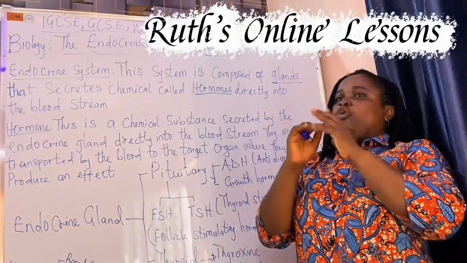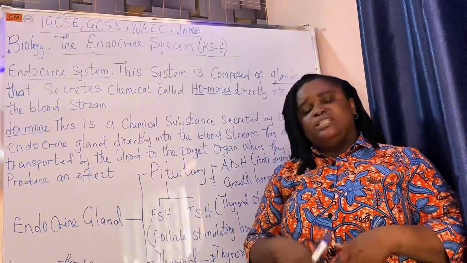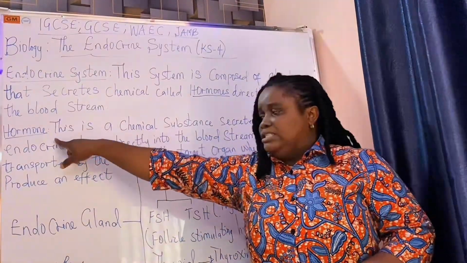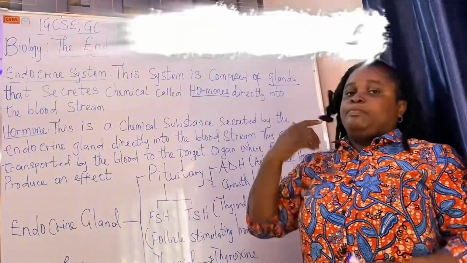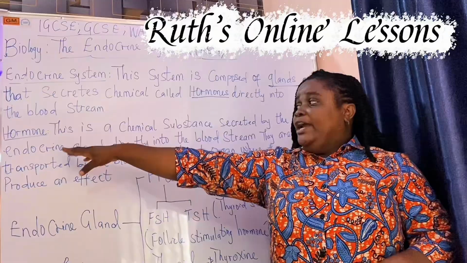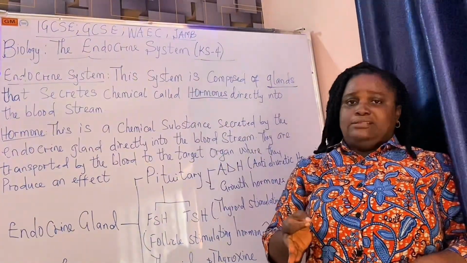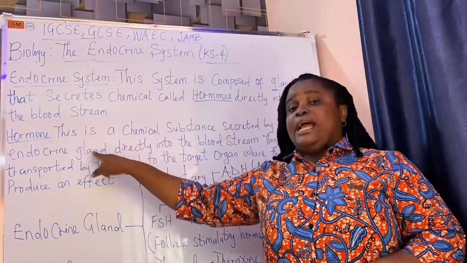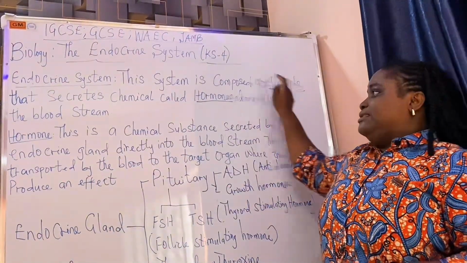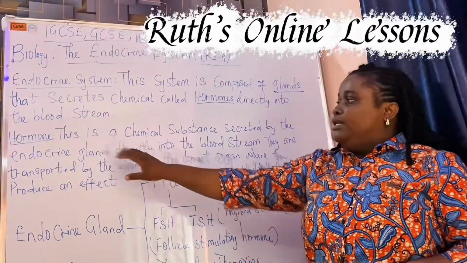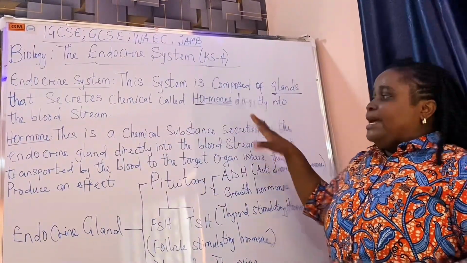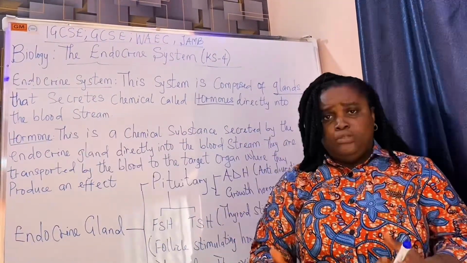We hear the word hormones. We use the word hormones in our everyday use of English. But what is a hormone biologically? Biologically, a hormone is a chemical substance. And this chemical substance is secreted by the endocrine gland. Of course, we're coming from glands and endocrine system. So this chemical substance we call hormones are secreted by the endocrine glands directly into the bloodstream.